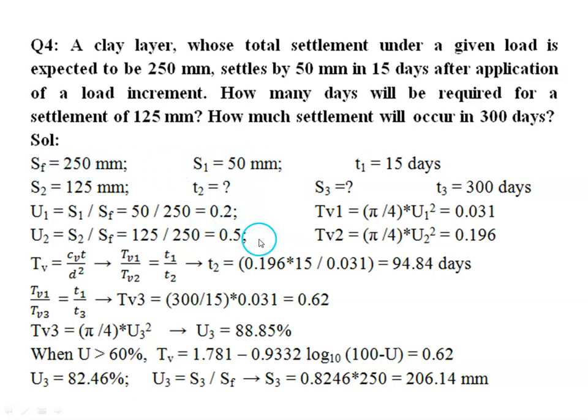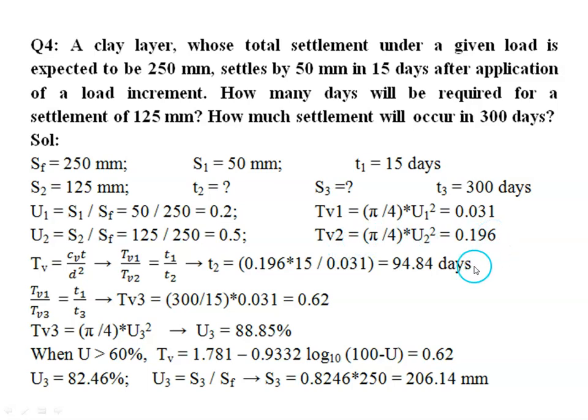So it is 0.2, that is 20%. For this we can find the time factor. Then for the second state, corresponding to a settlement of 125 mm, we can find the degree of consolidation, that is 50%. For this also we can estimate the time factor.